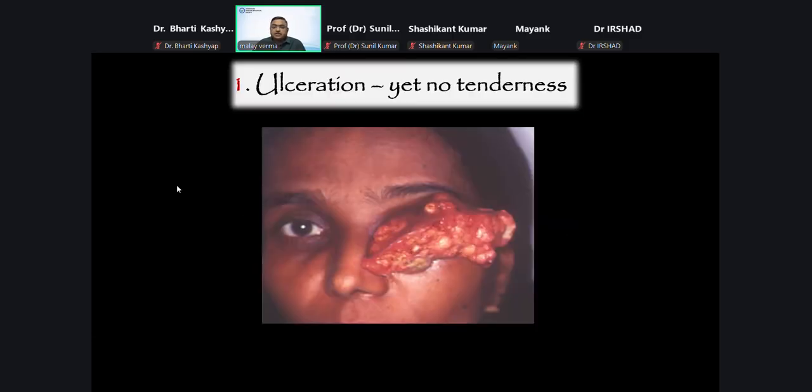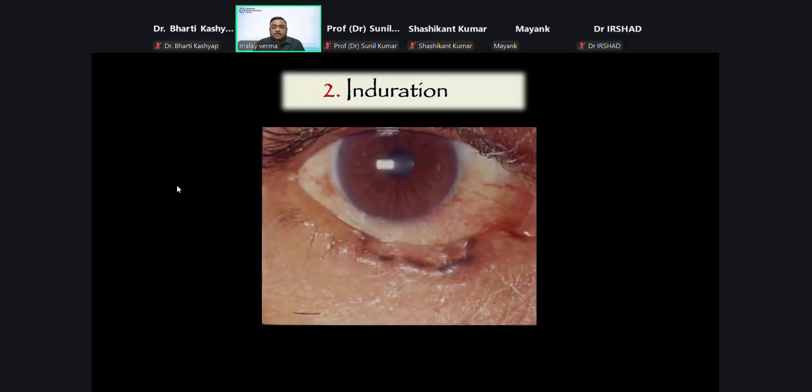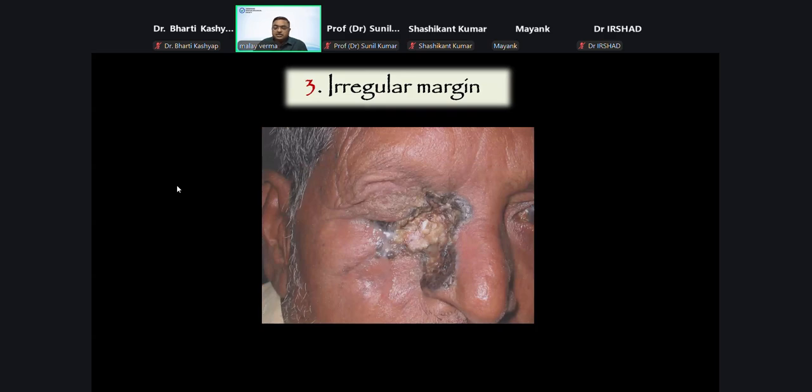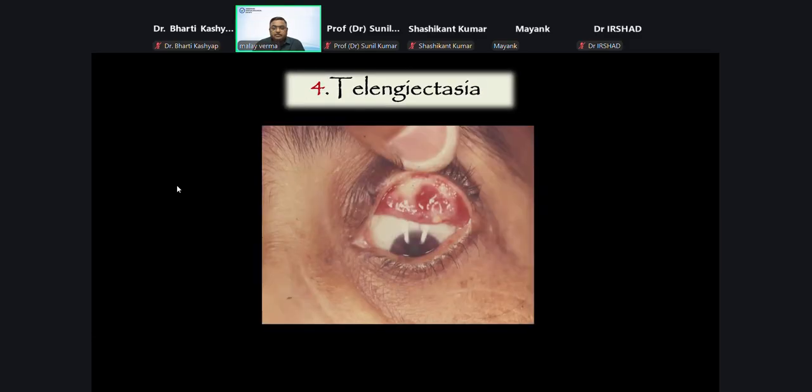The first one is ulceration, but even though there is ulceration, there will not be any pain in the lesion. Second is induration. Once we palpate, there will be a firm feeling. Third, the margins will always be irregular, unlike in a case of a benign lesion where the lesion is usually symmetrical. In case of a malignancy, the lesion is not symmetrical. It will have very irregular edges.